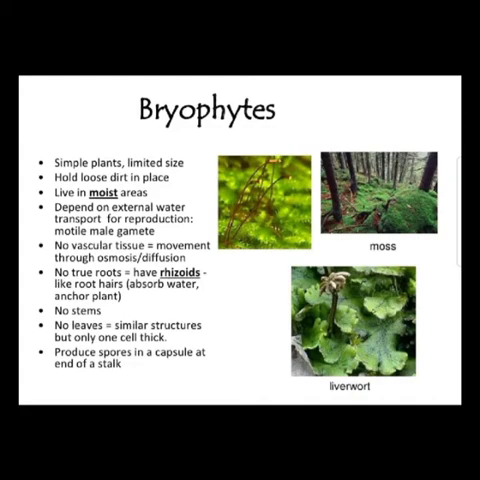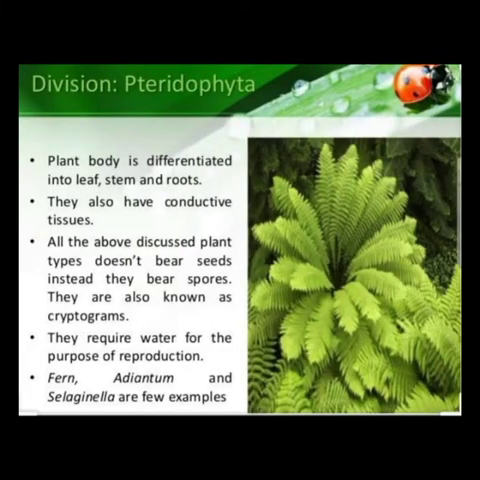Now the next one is pteridophytes. The main example of pteridophytes is fern. Ferns in this group have well developed roots, stems, leaves, and separate tissue for conduction of food and water. In bryophytes and thallophytes there are no stems, roots, or proper system for conduction of food, but in pteridophytes it is there. But they do not bear flowers and fruits.